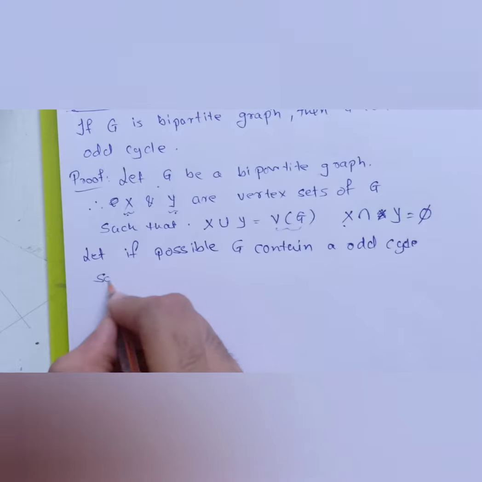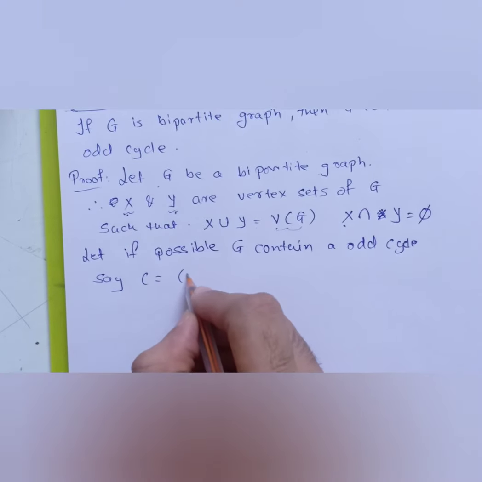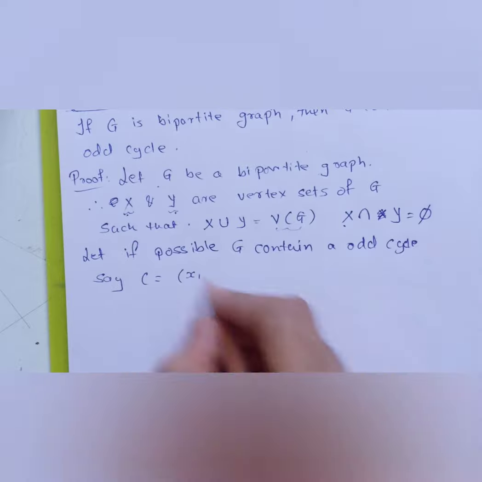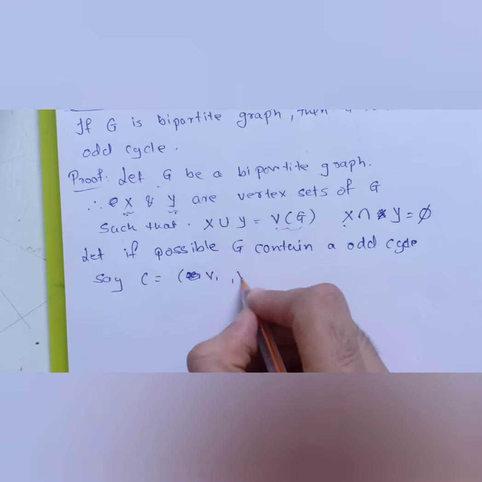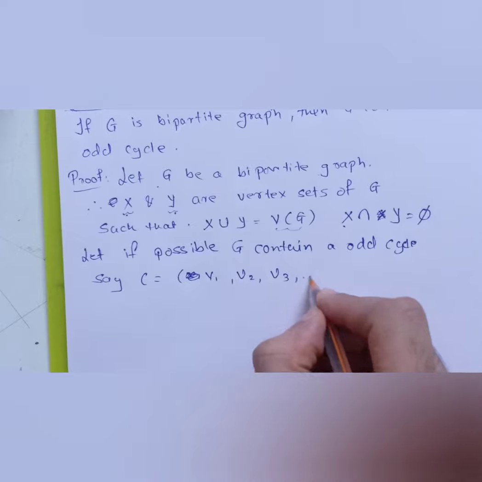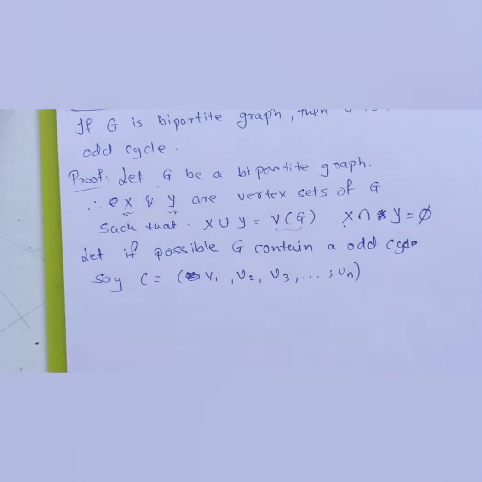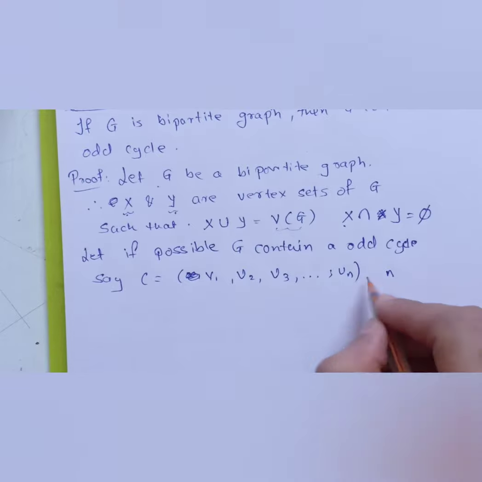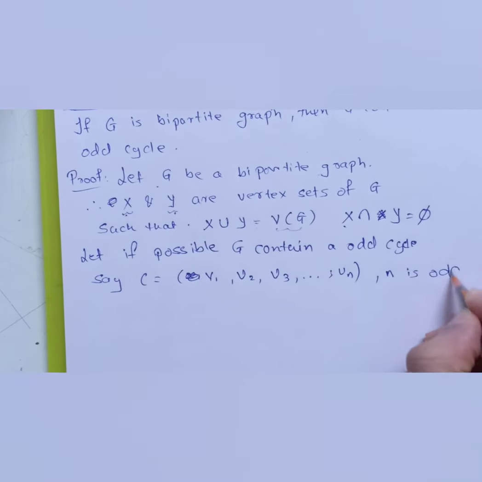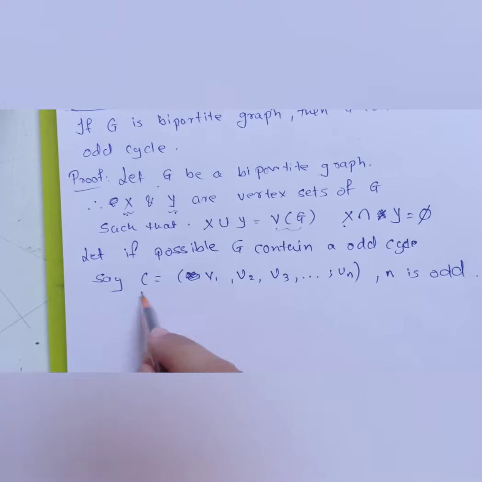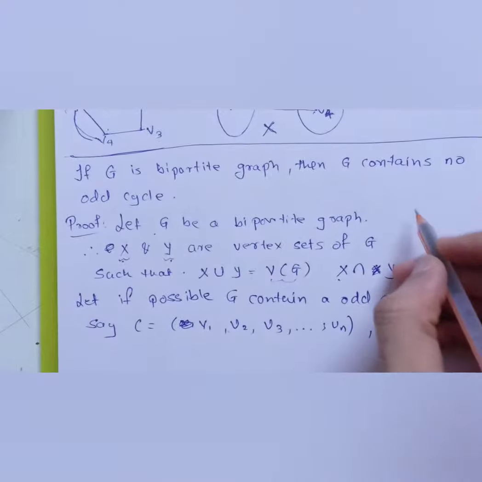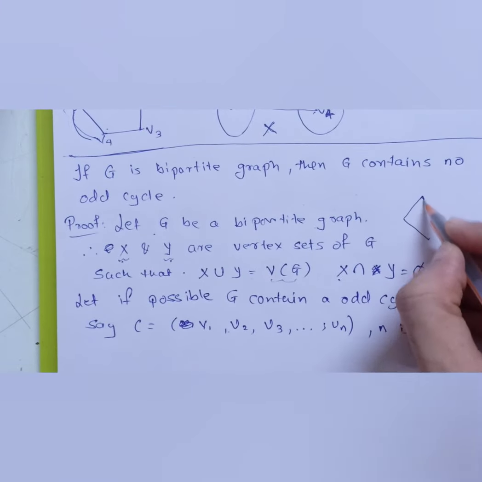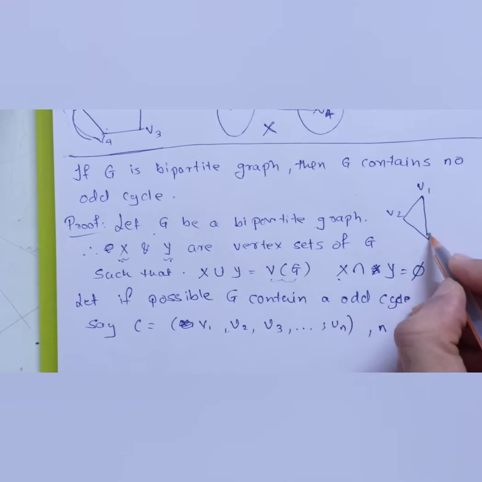So we will say C is equal to v1, v2, v3, ... vn. This is the odd cycle which we are assuming in this particular graph G. Obviously, since this is an odd cycle, this number n should be an odd number. To be more precise, when I say a cycle v1 v2 v3, we are talking about a cycle of this form: v1, v2 and v3.